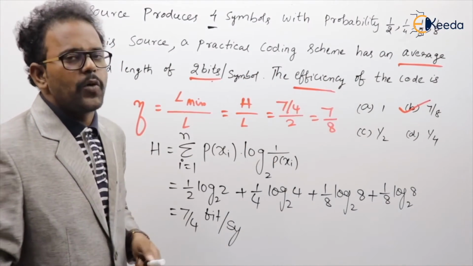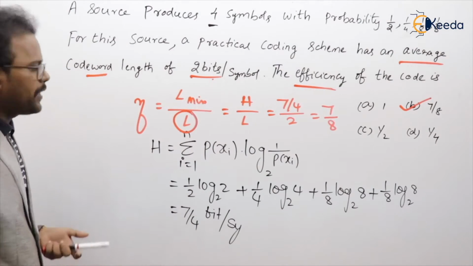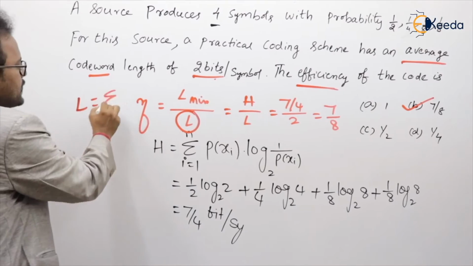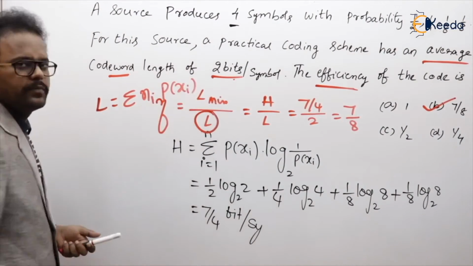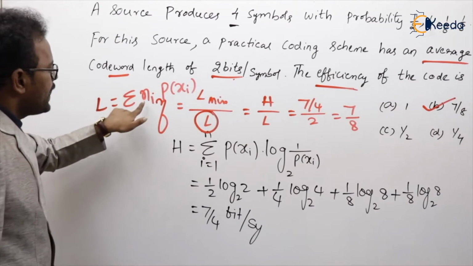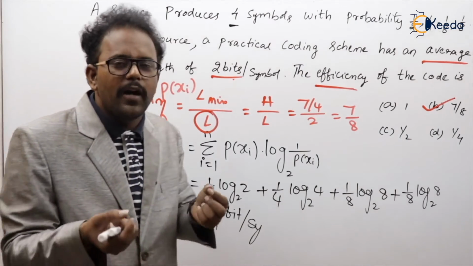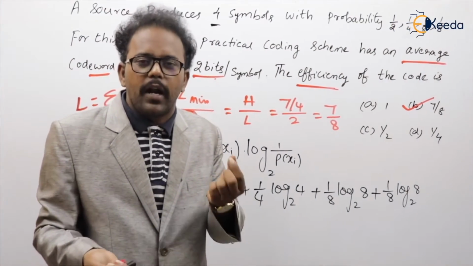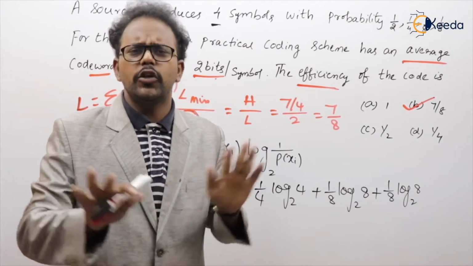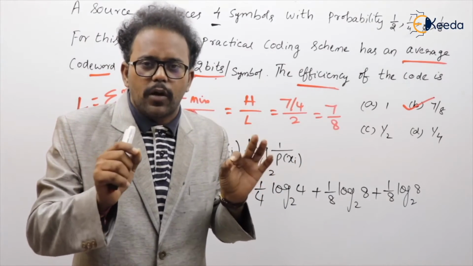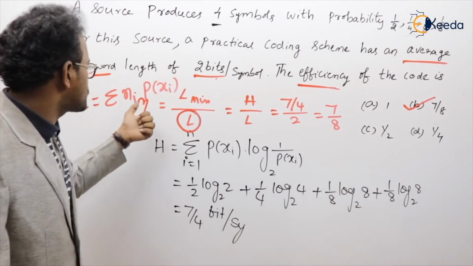Sir, what is average code length? If you want, what is the formula for L? L is already given there, but actually what is the formula for L? L is nothing but a summation Ni into probability. What is the Ni? Ni is nothing but code word length. What is code word length? Code word length is nothing but number of bits in the code, maybe zeros or ones. The number of bits in the code is called the code length.